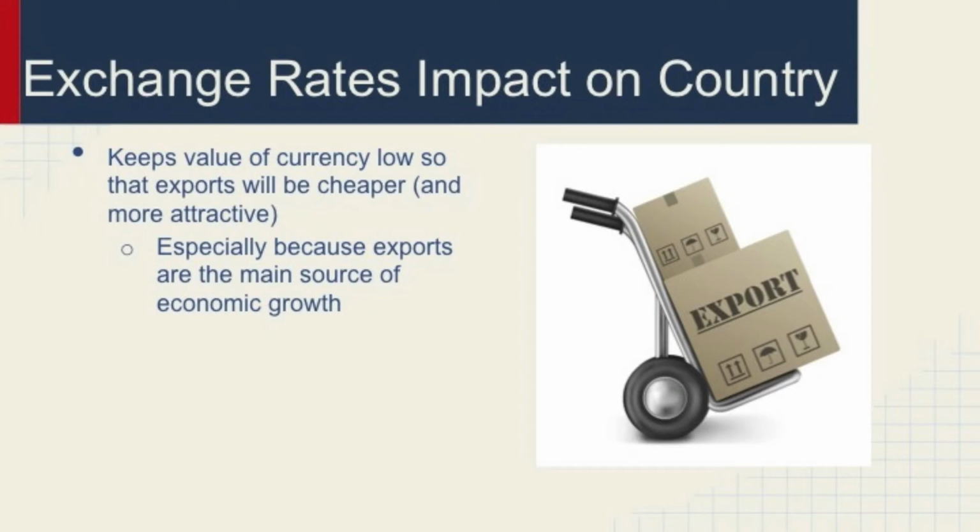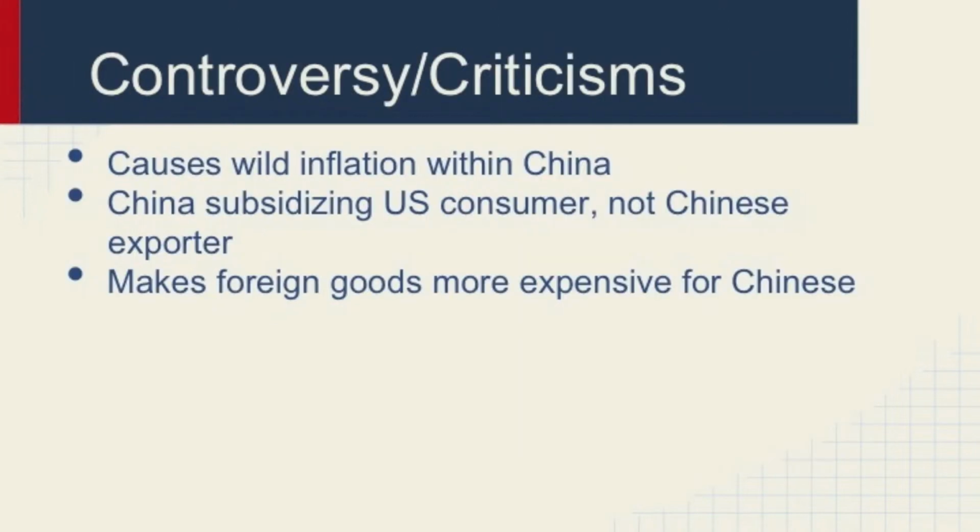Increased competition in the export market from newly industrialized countries like Mexico, India, and Brazil forces China to continuously maintain low prices in order to remain competitive. The Chinese government automatically buys US dollars that Chinese exporters receive in exchange for their goods. They buy these dollars using yuan. In order to constantly buy US dollars, they have to constantly print huge sums of yuan, which causes 5% or more annual inflation at the consumer level. Essentially, the Chinese exchange rate policies subsidize American consumers, but not the Chinese. This also makes foreign goods far more expensive for the Chinese.